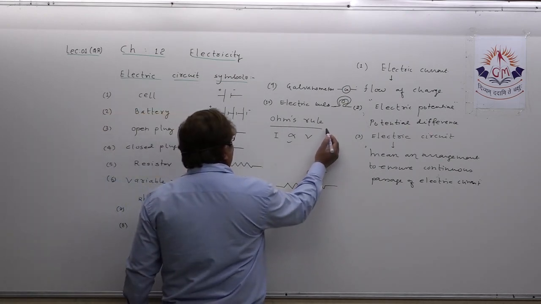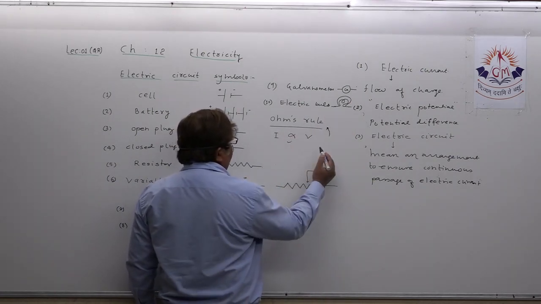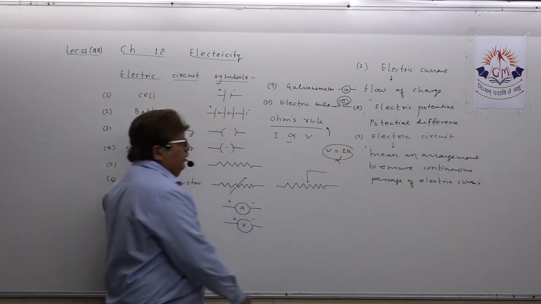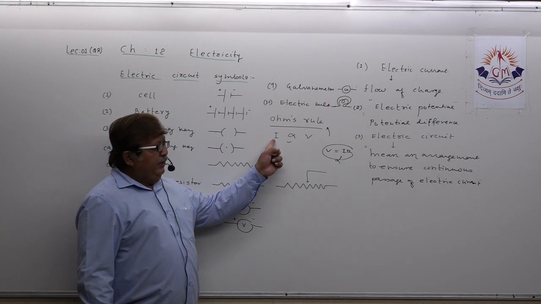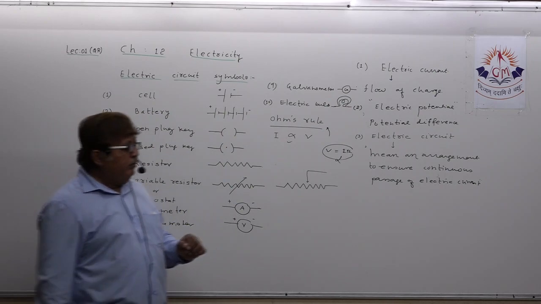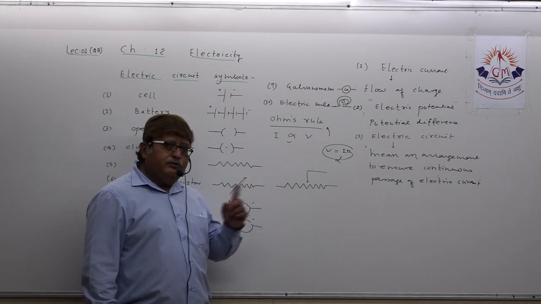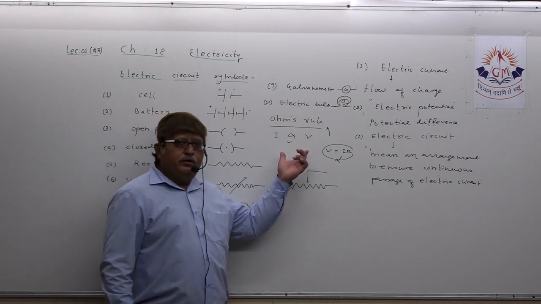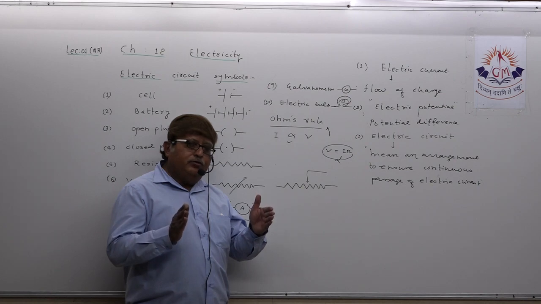Don't make such mistakes. Suppose you are asked in board exam, write Ohm's rule. So some students will write, Ohm's rule is V equal to IR. Not at all. You will lose all marks. You have to say that under given condition, the amount of current flowing through the conductor is directly proportional to potential difference prevailing between two ends of the conductor.